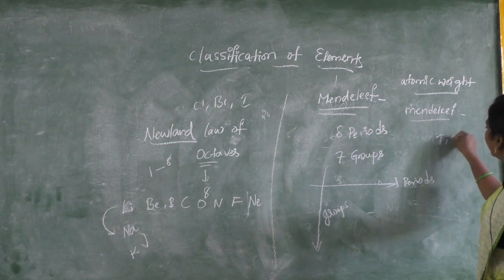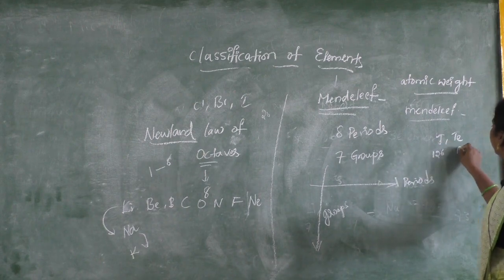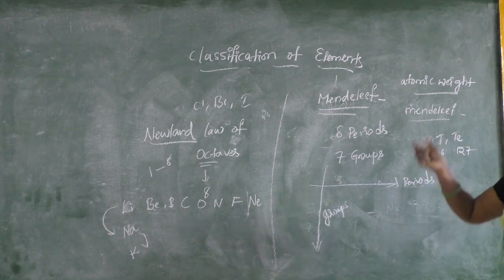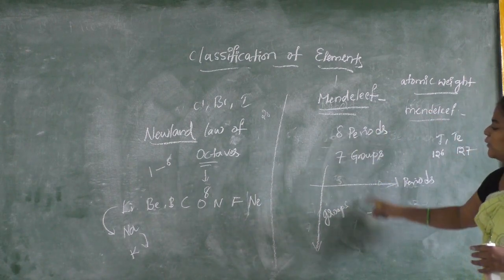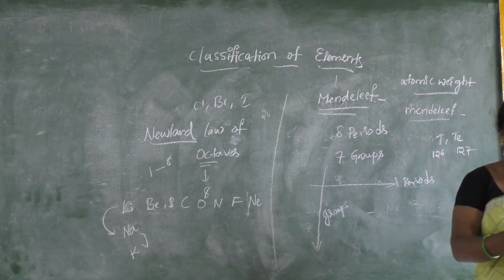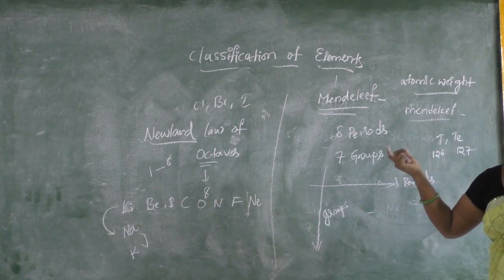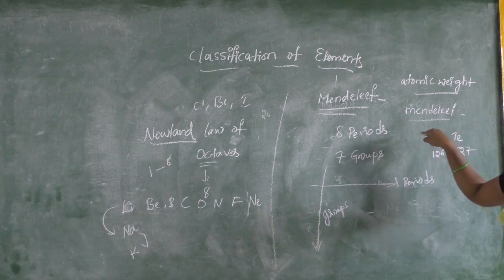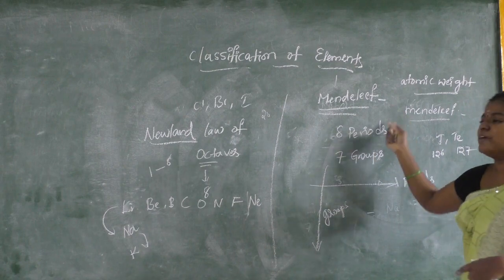For iodine and tellurium, iodine is 126 but tellurium is 127. He placed tellurium before iodine in order to satisfy the chemical properties. He studied the chemical properties of the elements also. He placed elements with the same chemical property as one group. In that pattern, tellurium and iodine are different, so instead of placing iodine first, he placed tellurium first, then iodine. So the Mendeleev periodic table also has a number of drawbacks.